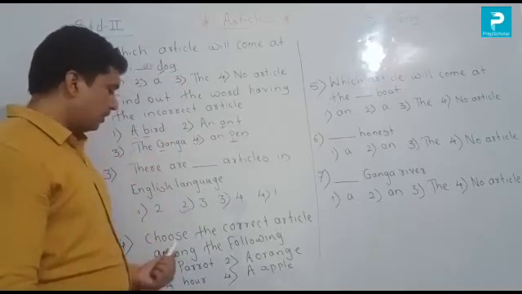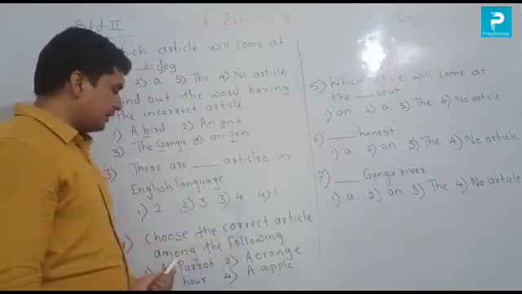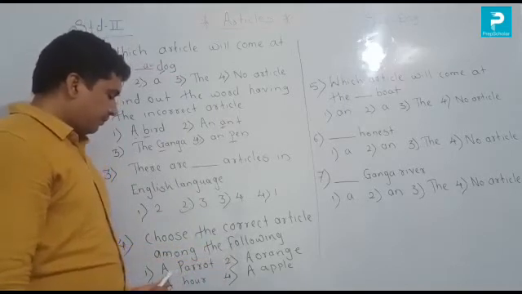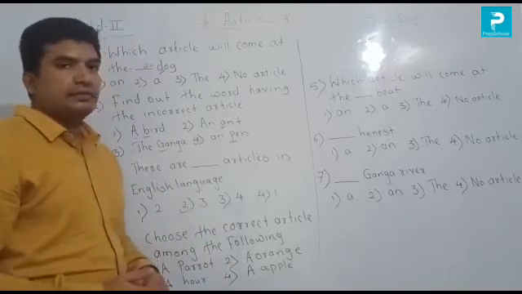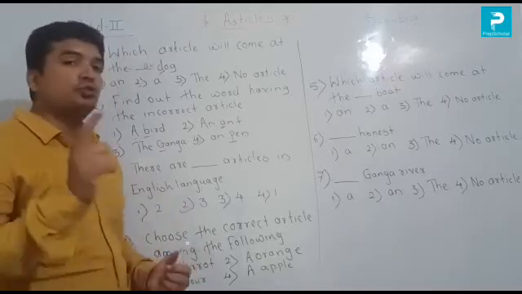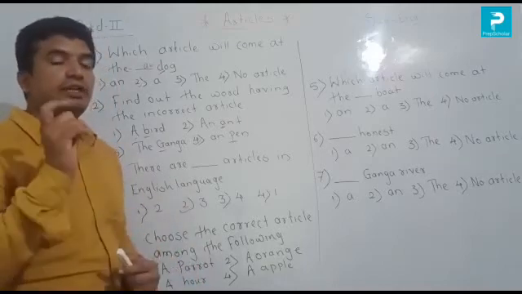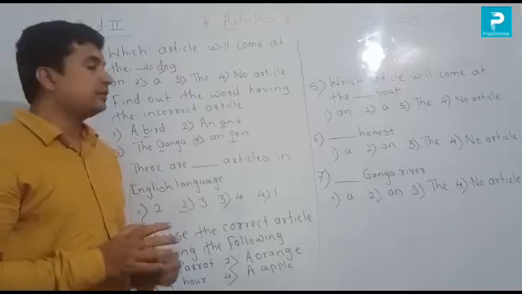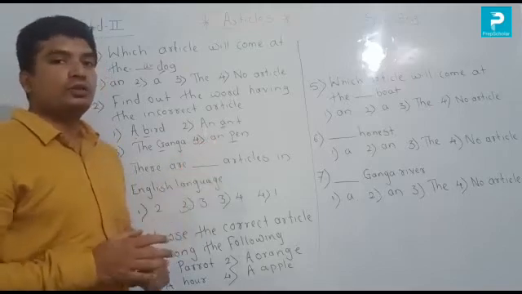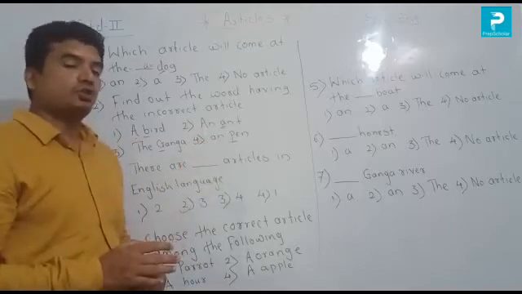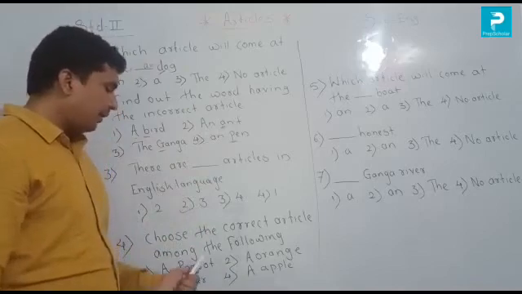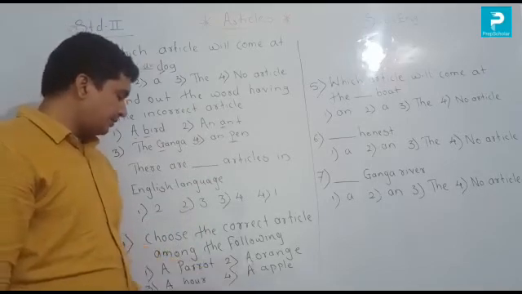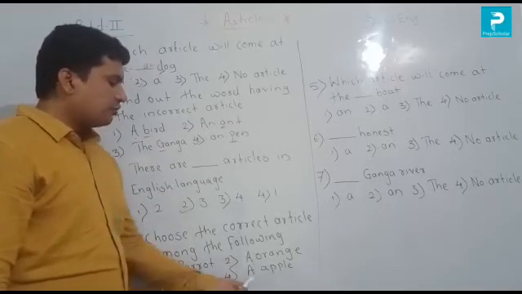Now fourth number, choose the correct articles among the following. Downside they given some articles, you choose the correct articles. जे करेक्ट जोडी आहे ते आपल्याला शोधायची. जसं आपण इथं इनकरेक्ट शोधलं तसं आता इथं करेक्ट जोडी आपल्याला शोधायची. 1 number, a parrot. Second number, a orange. Third number, a owl. Last one is a apple.